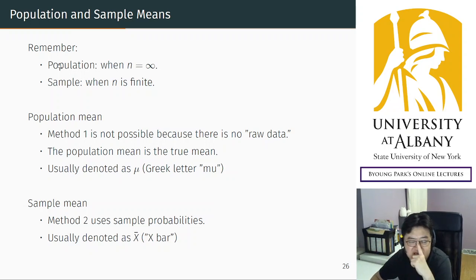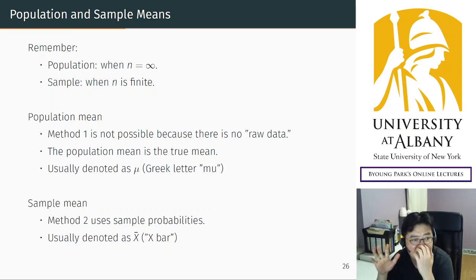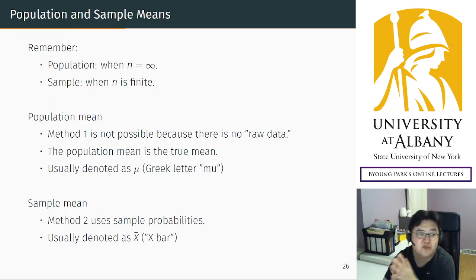The population is a hypothetical and theoretical case where you have an infinite number of experiments, which is impossible, but that's what we would like to know and infer about. On the other hand, the sample is a finite observation. You can repeat the experiment a finite number of times, and that makes a sample.